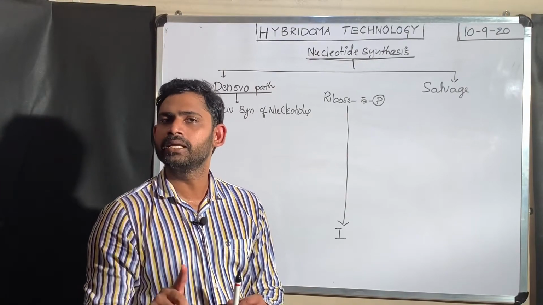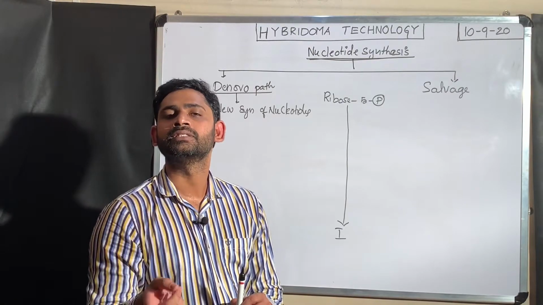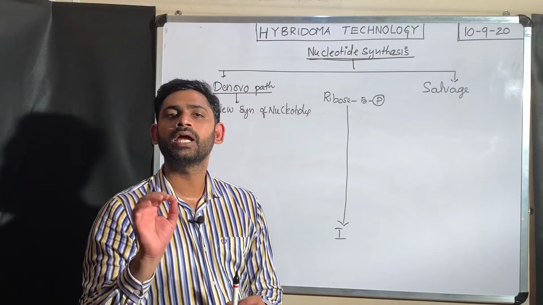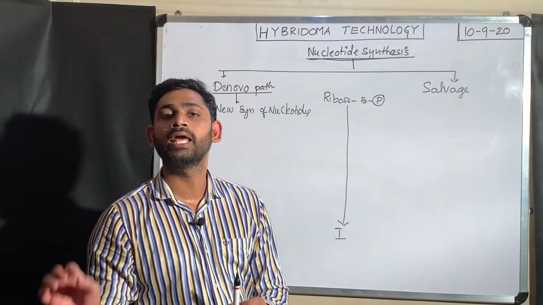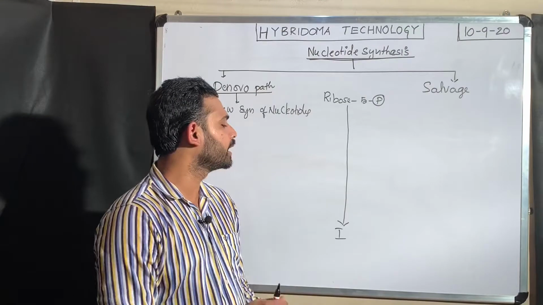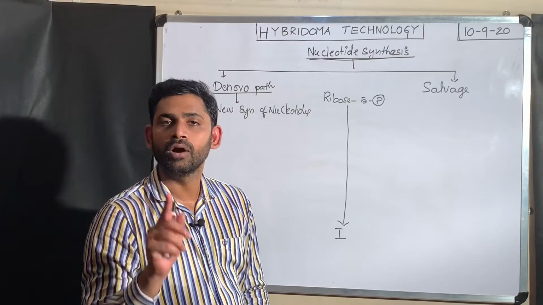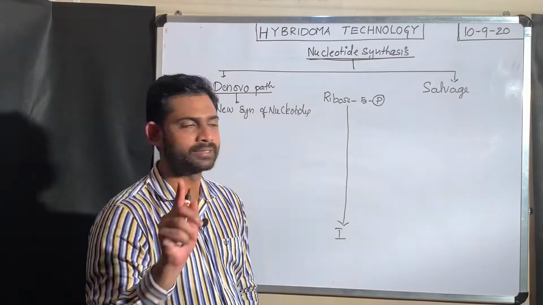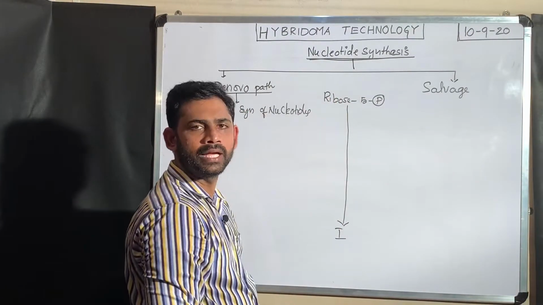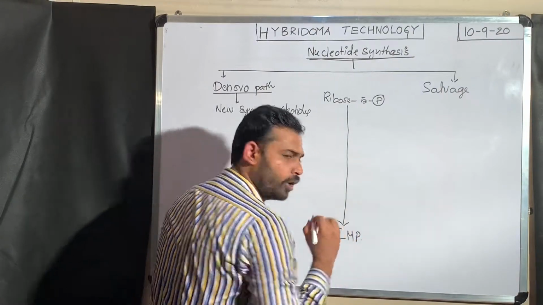What is the meaning of standard nitrogen bases? These nitrogen bases are involved in nucleic acid synthesis. Along with the standard nitrogen bases, there are different types of non-standard nitrogen bases also, but they do not directly get involved in nucleic acid synthesis. Examples like inosine, hypoxanthine, xanthine are non-standard nitrogen bases. Here, ribose 5-phosphate through different biochemical reactions with different intermediates forms inosine monophosphate.